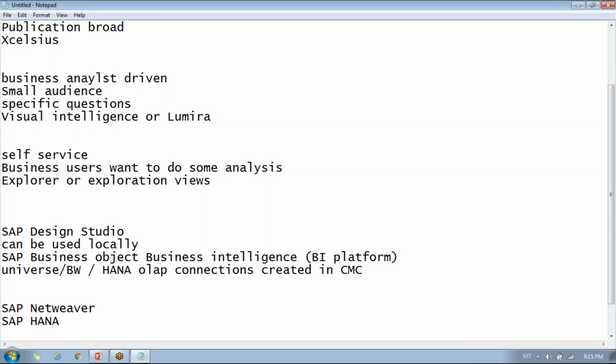Once you create an analysis application on the BI platform, you can publish that analysis application back on the BI platform, and it can also be transported via promotion management to different servers or different environments, from development to QA or production. You can transport this particular application using promotion management.